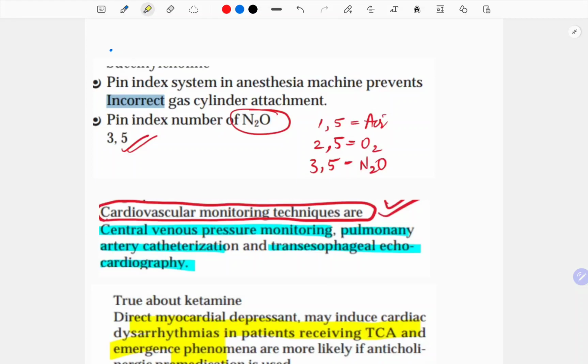Now that question was asked in the NEET. Pin index system in anesthetic machines prevents incorrect gas cylinder attachment. The pin index number for nitrous oxide is 3:5. See, for air it is 1:5, for oxygen it is 2:5, and for nitrous oxide it is 3:5. Cardiovascular monitoring techniques are central venous pressure monitoring, pulmonary artery catheterization, and transesophageal echocardiography.